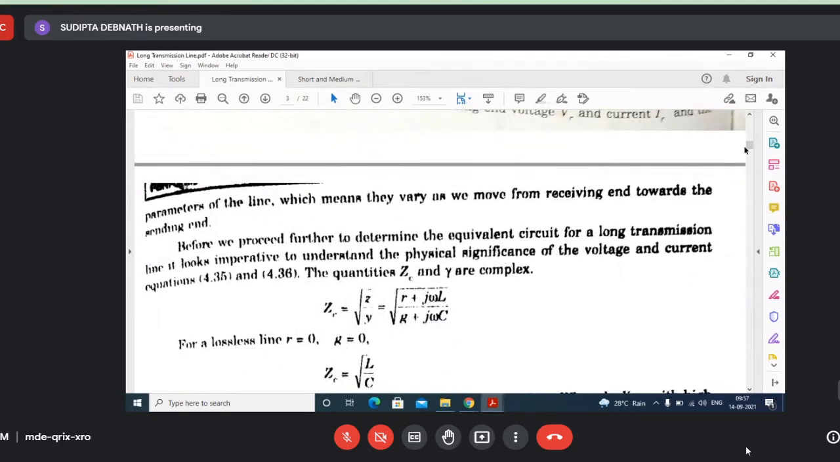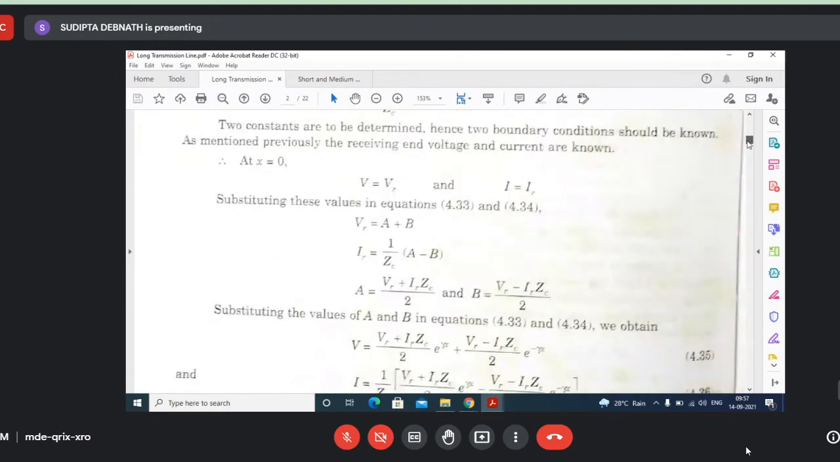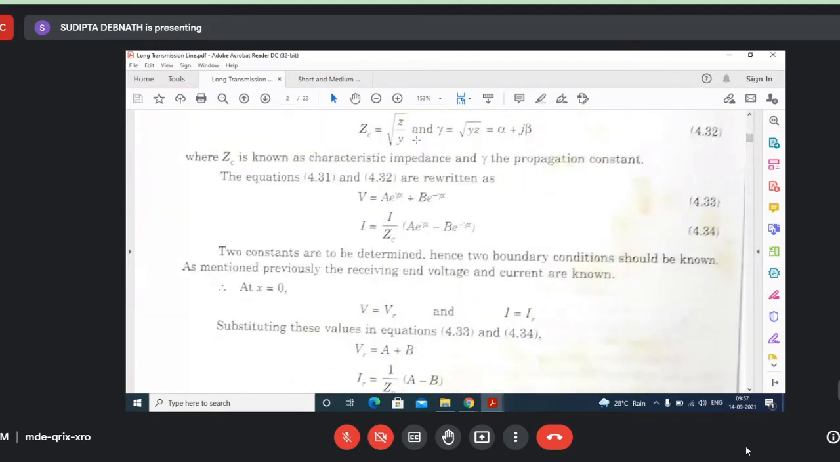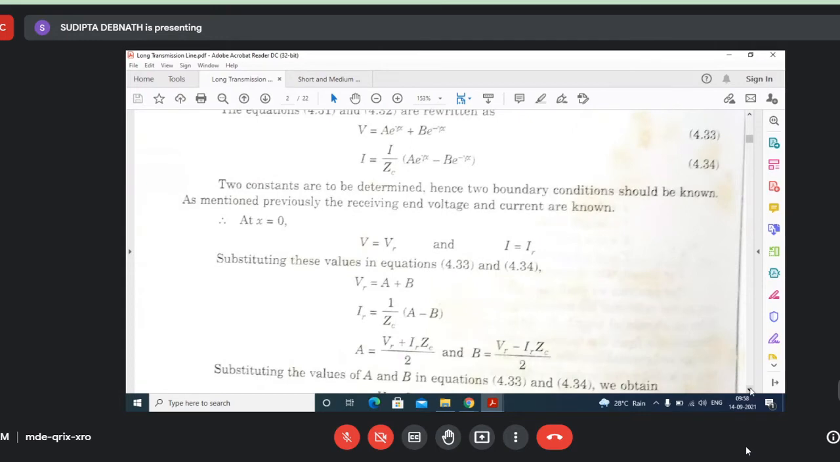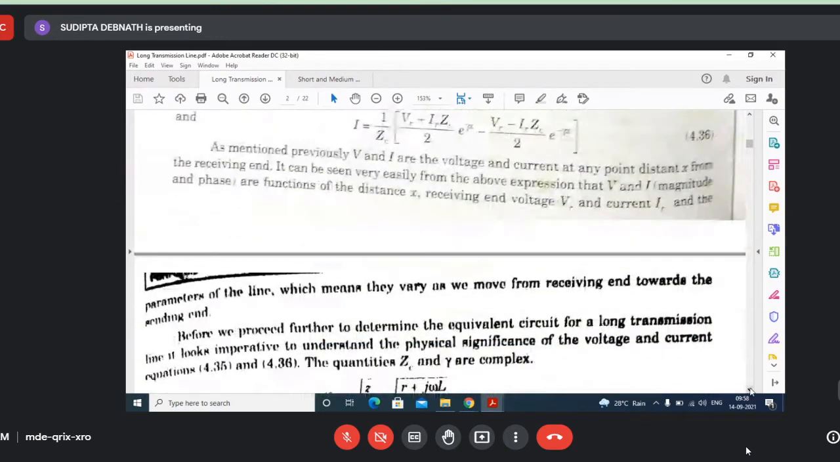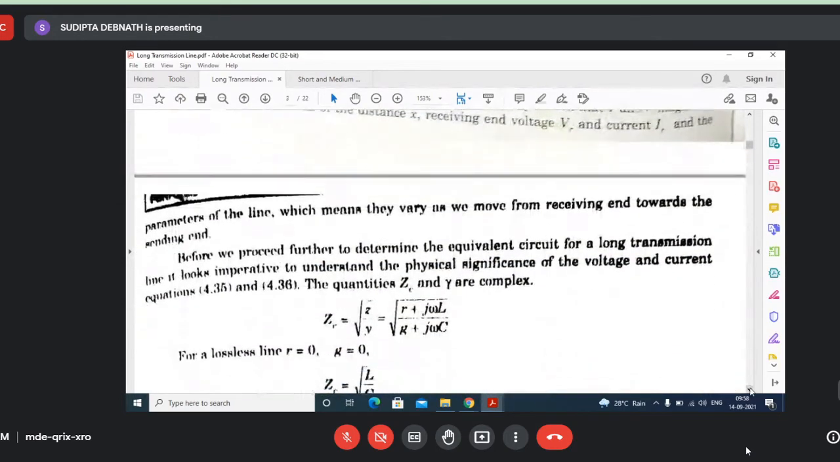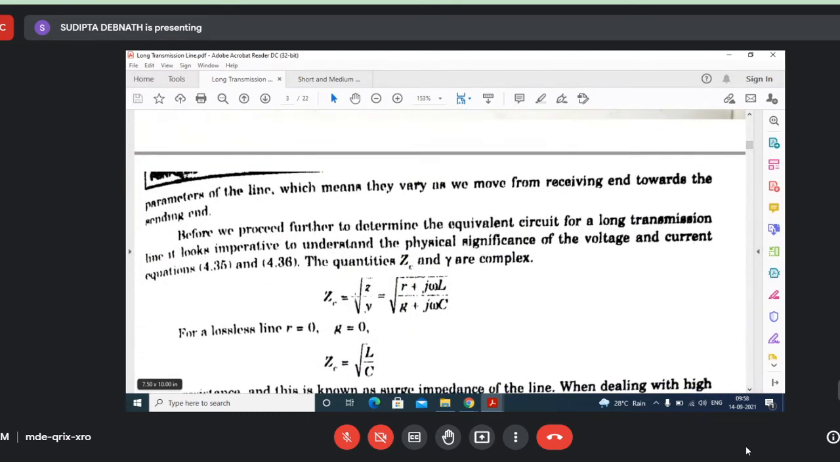I have told you that ZC is called the characteristic impedance, and we have replaced root over Z by Y as ZC. Now, what is root over Z? You know, Z is equal to R plus jX. And this Y, the shunt admittance G, is generally neglected, so we consider only j omega C. For long transmission lines, in most cases R is also neglected. In some cases you will find that the value of R is given, so in that case you can consider it.